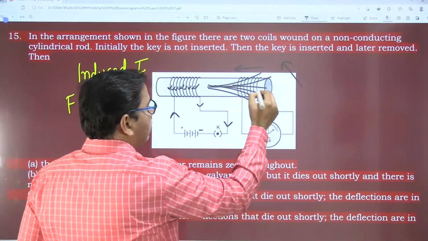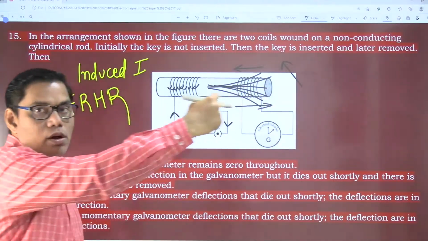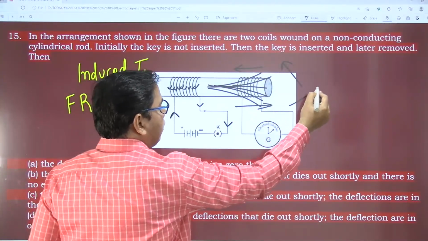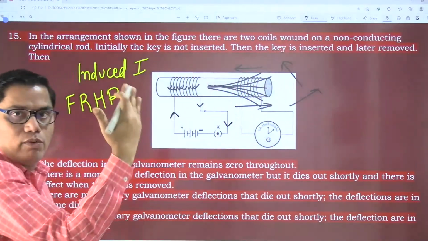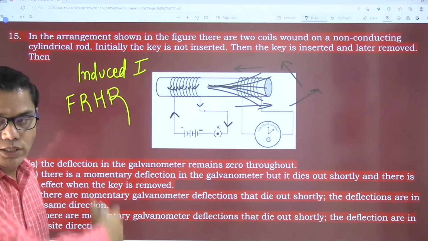So it will try to pull. The current will try to pull it in the opposite direction, so it will be in this direction. There will be a momentary deflection, and the deflection will be on the opposite side.